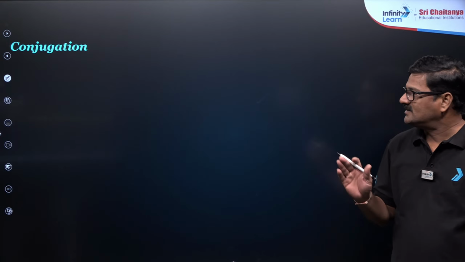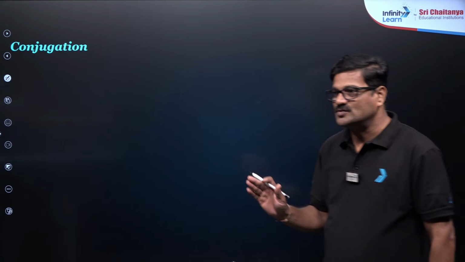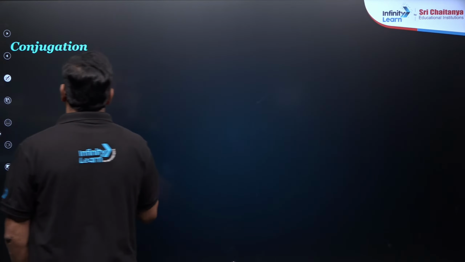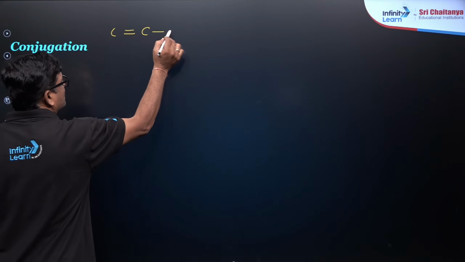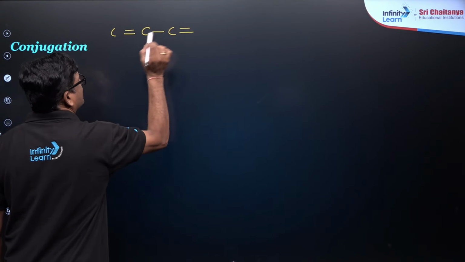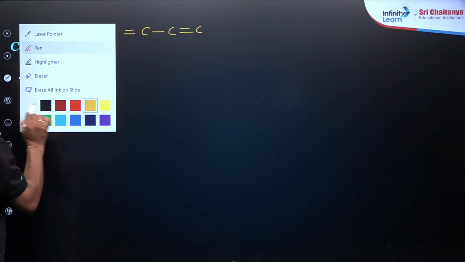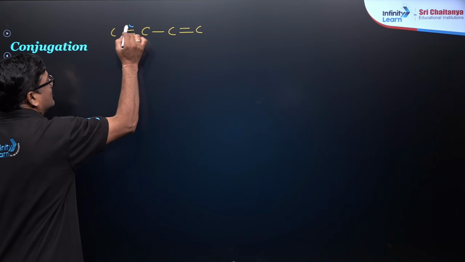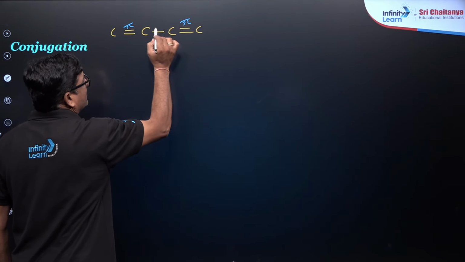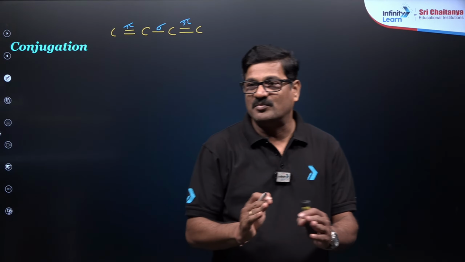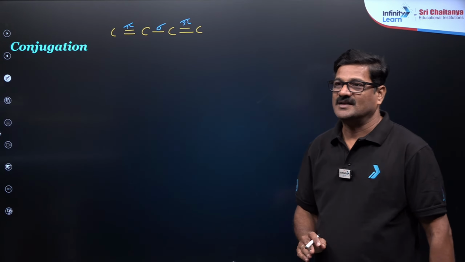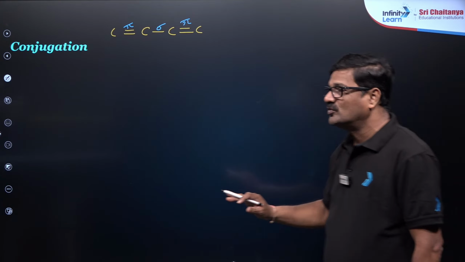So that is explained on the basis of conjugation. So conjugation means separation by one sigma bond is called as a conjugation. You can see there is a pi bond, there is a pi bond, बीच में sigma bond है, and there is a pi bond conjugation है, ताकि electron is going to move. कैसे?